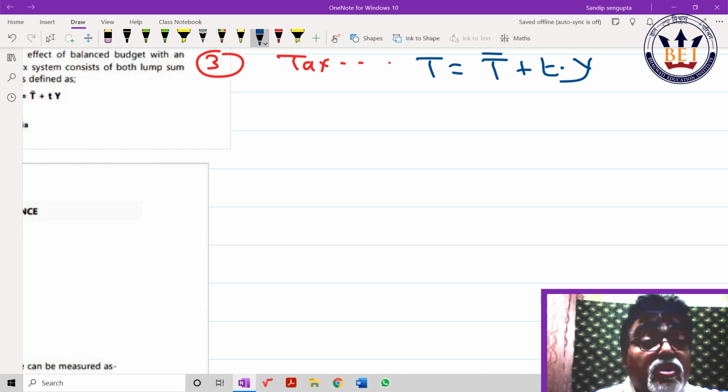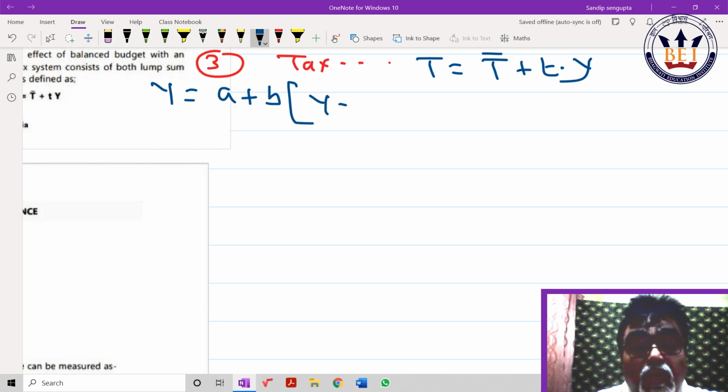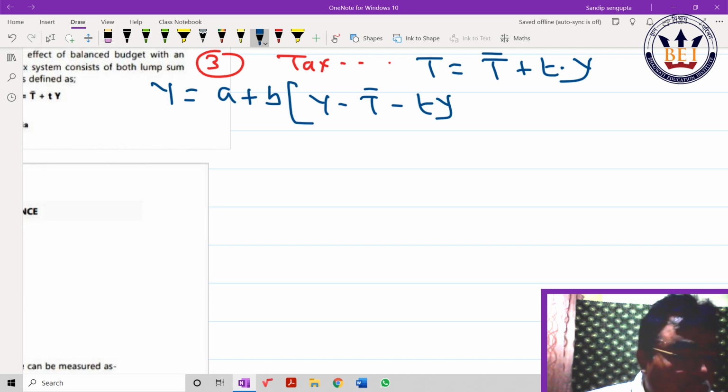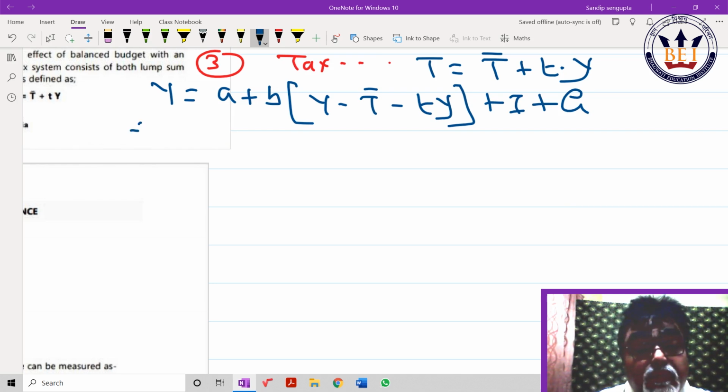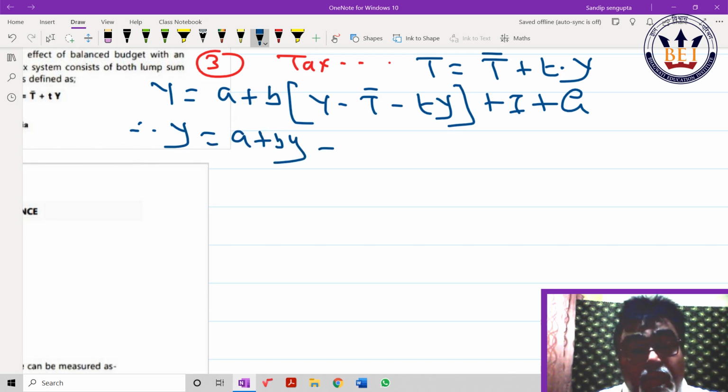So with your permission, can I write Y is equal to a plus b, careful, (Y minus T bar minus tY), plus I plus G, my dear. No transfer payment is given. So Y is equal to a plus bY minus bT bar minus btY plus I plus G, my dear.